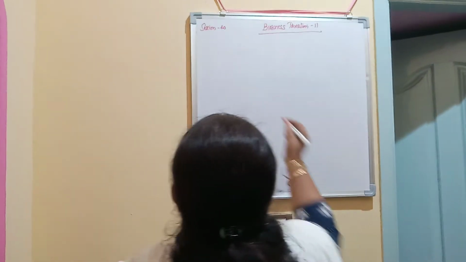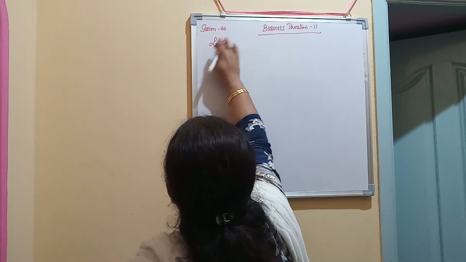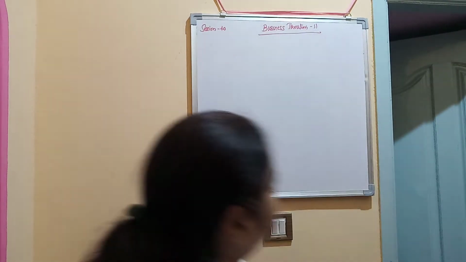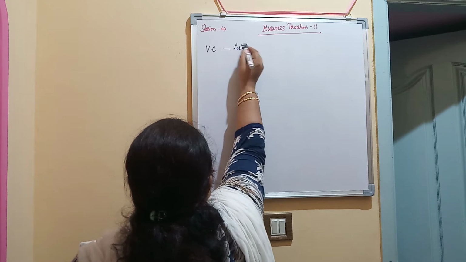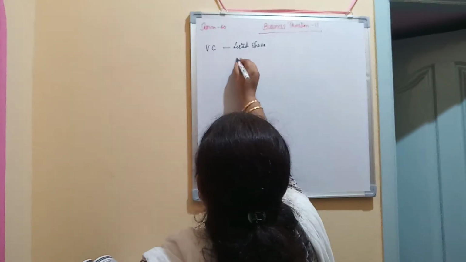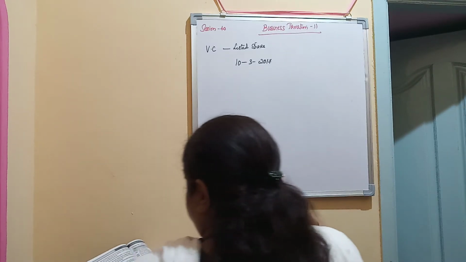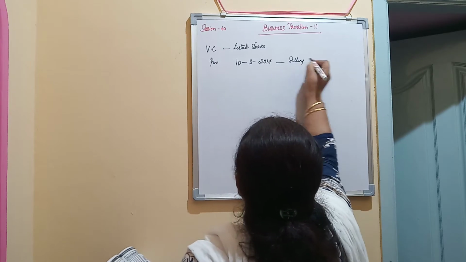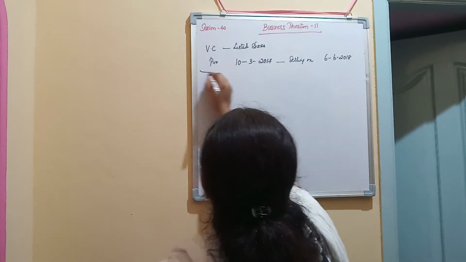In the problem it is 16, make it 17. He is purchasing and he is selling on 6th June 2018. So this is the first example.